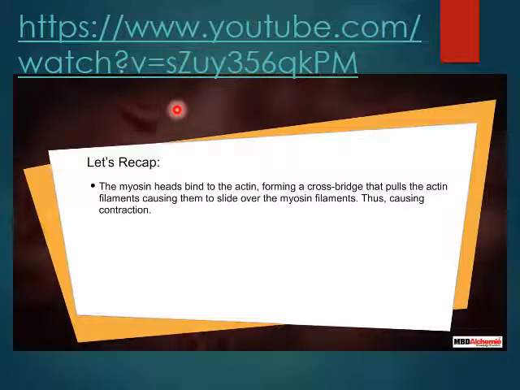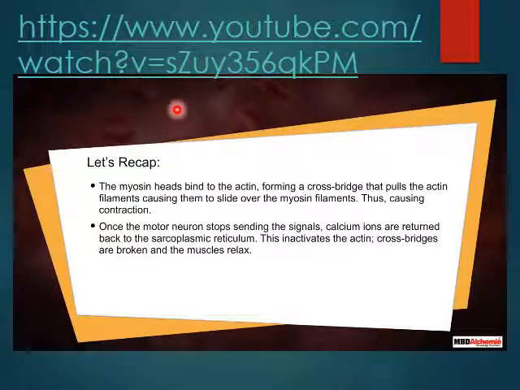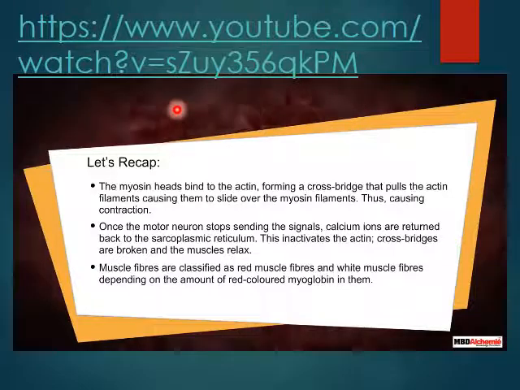The myosin heads bind to the actin, forming a cross bridge that pulls the actin filaments, causing them to slide over the myosin filaments, thus causing contraction. Once the motor neuron stops sending the signals, calcium ions are returned back to the sarcoplasmic reticulum. This inactivates the actin, cross bridges are broken, and the muscles relax. Muscle fibers are classified as red muscle fibers and white muscle fibers, depending on the amount of red-colored myoglobin in them.